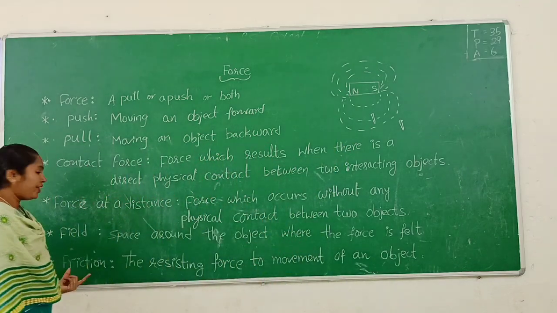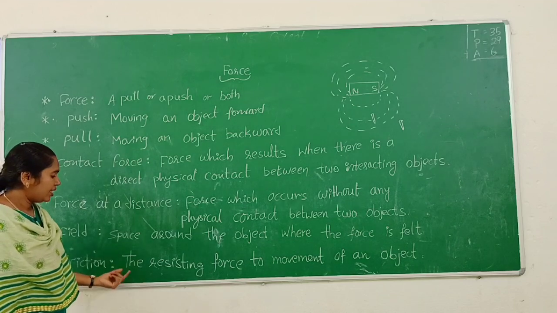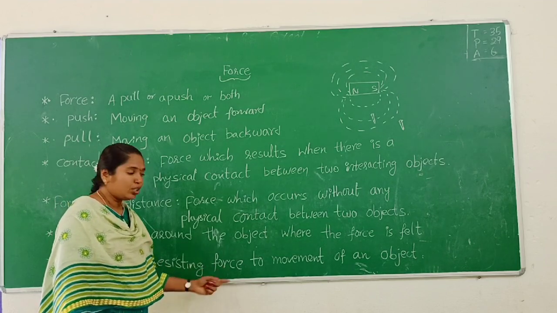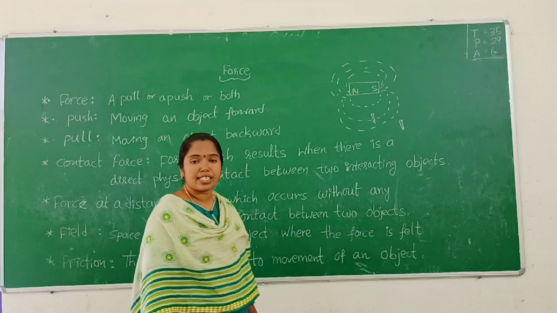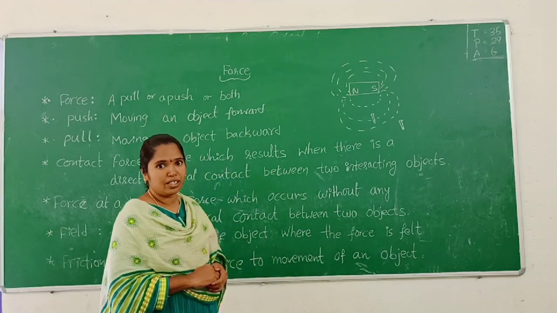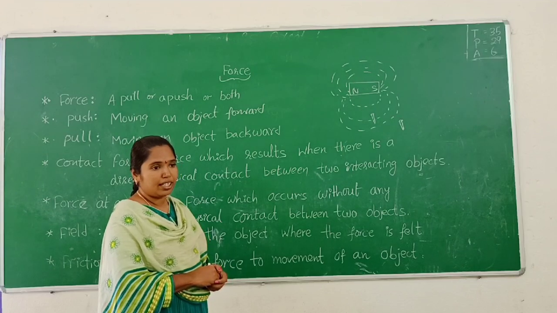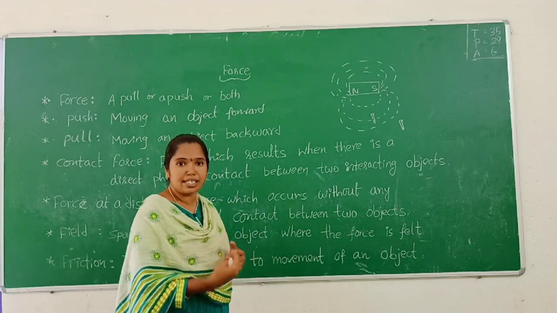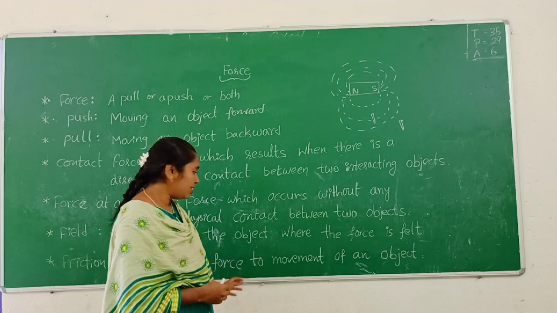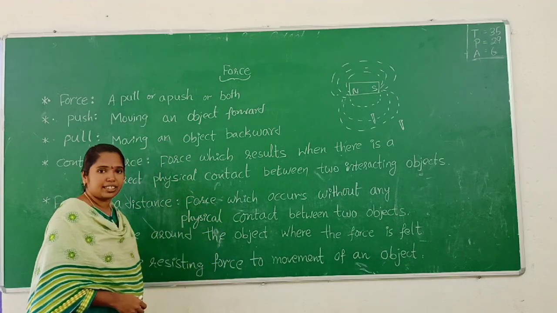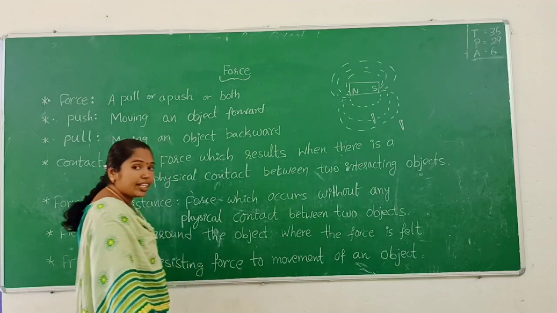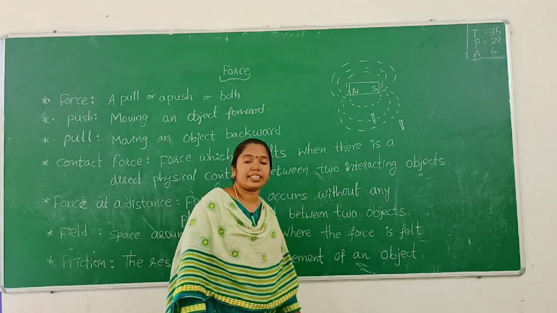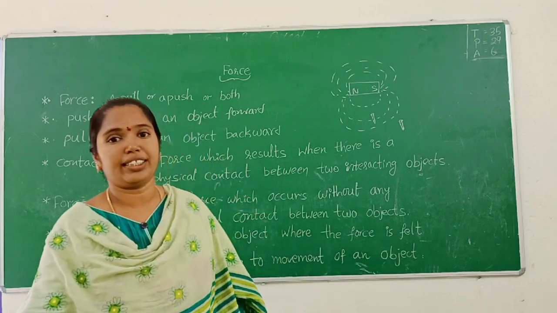So next one, friction. Friction means the resisting force to the movement of an object. In the friction chapter you saw a person moving on a wet road, so he slips, because a resisting force is acting, and that is friction. Friction is the resisting force to the movement of an object.